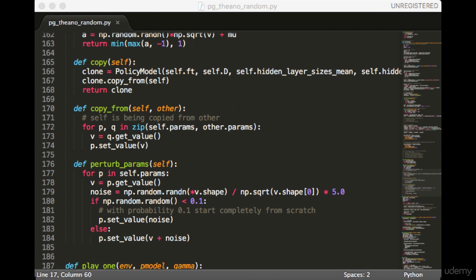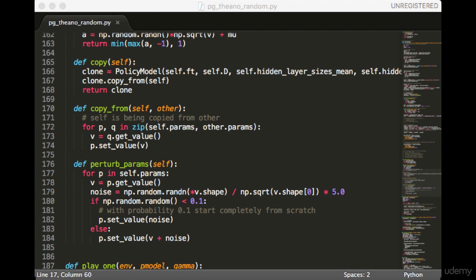Next, we have some functions related to the hill climbing procedure. First, we have the copy function. This creates a new policy model with the same constructor arguments as it had originally. Then it calls the copyFrom function, which copies the parameters from one model to another. Next, we have the copyFrom function. Since we saved the parameters as an instance variable earlier, now all we need to do is loop through them.